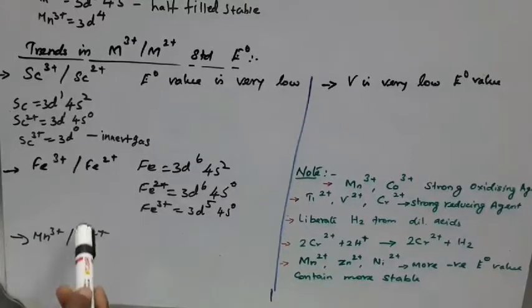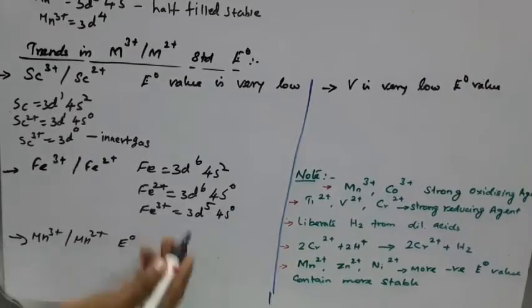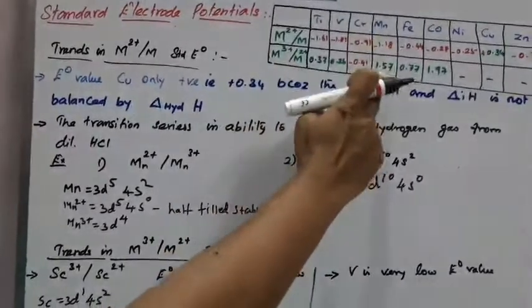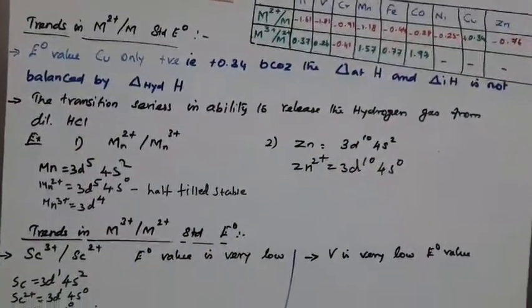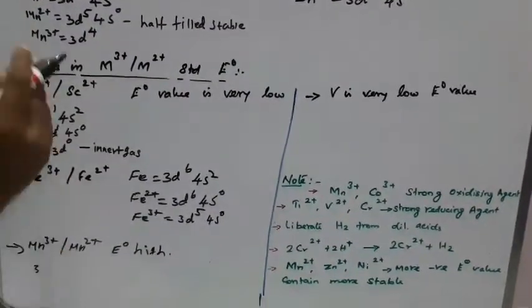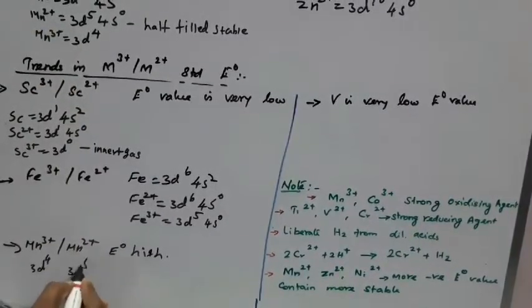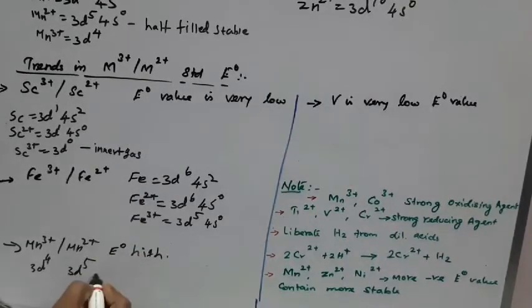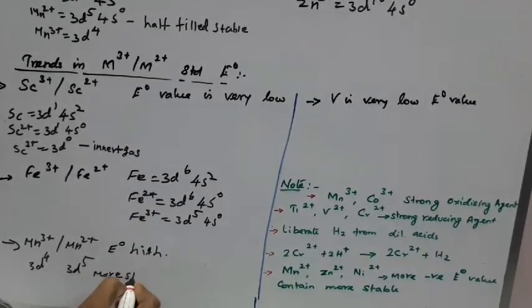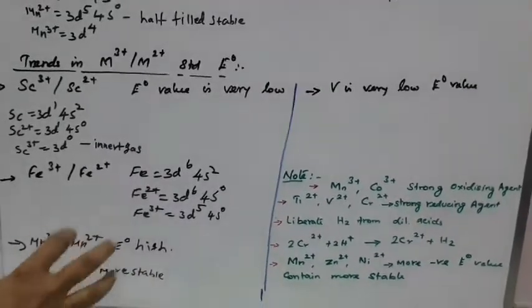After that, for Mn3+ to Mn2+, the E0 value would be high. You see, Mn3+ has a 3d4 configuration, but Mn2+ has a 3d5 configuration. The 3d5 is more stable and the 3d4 is less stable, so Mn2+ is the stable form.